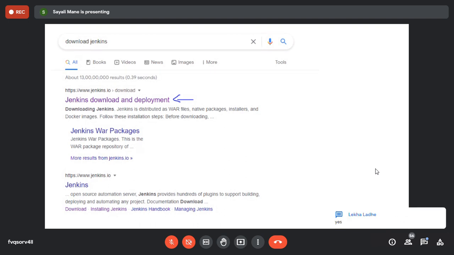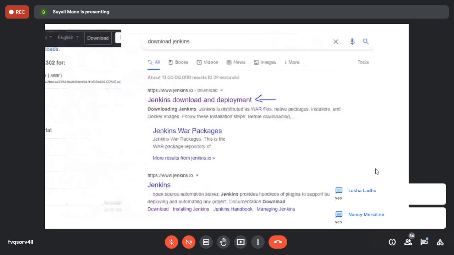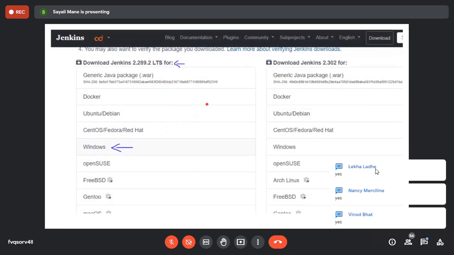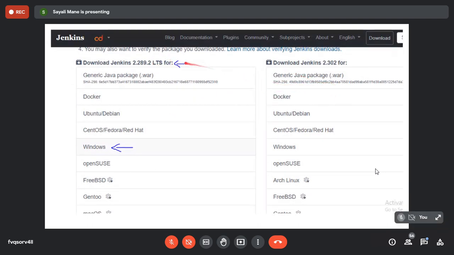Now simply scroll down and you will see two parts. One is LTS and the second is for weekly. LTS is for stability, while weekly means there will be a weekly update. We don't want weekly updates, so please go for the LTS.